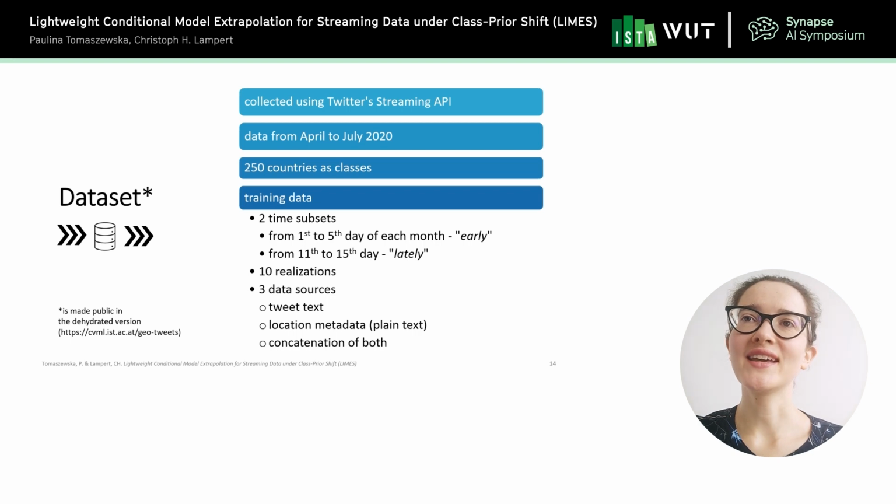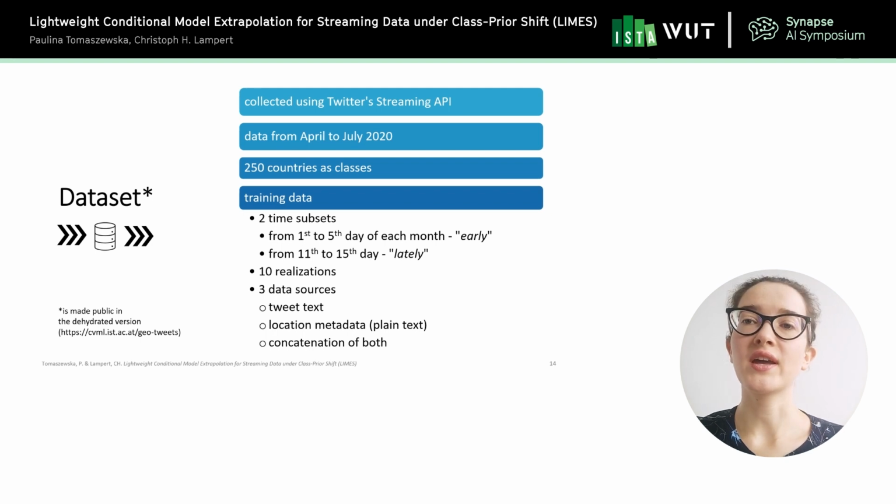So we collected the data using Twitter's streaming API. The data was from April to July 2020, and there were in total 250 countries as classes, and we consider countries not only the ones that are independent, but also the ones that claim that they are a nation. For the training data, we created two different subsets. One was called early and the other one lately. In the early case, the data was from the 1st to the 5th day of each month. And in the case of lately, data was from the 11th to the 15th day.